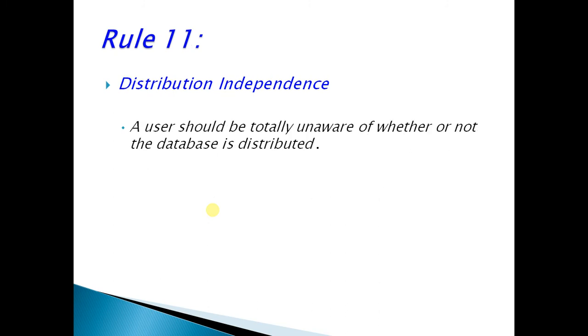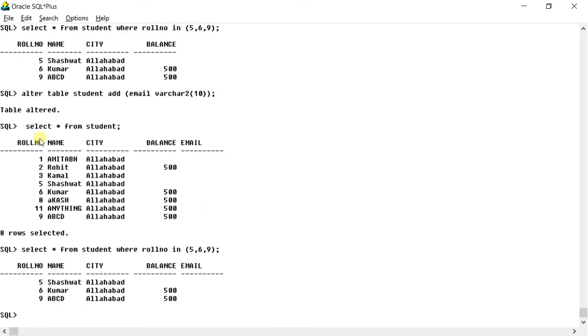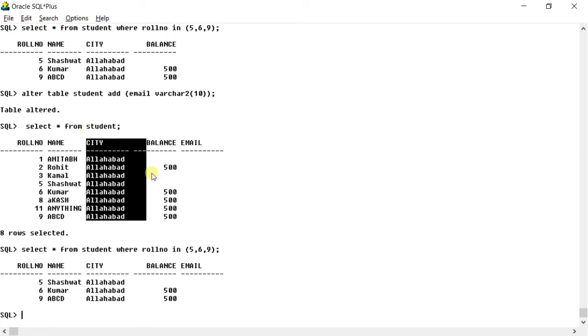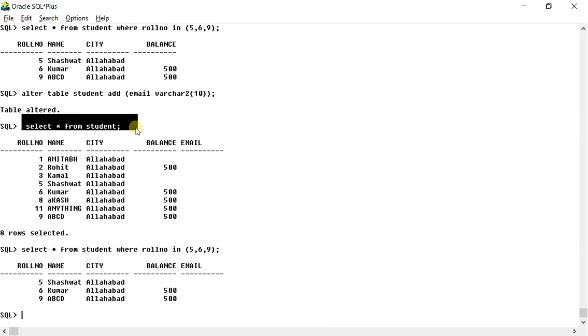Rule number 11 says that the database should support distribution independence, which means that even if your database is spread across multiple geographical locations, users should not be aware of it, or you can say that the user should not get into the details of how it has been done. For the user, if he is trying to view the data, it should be available handy.